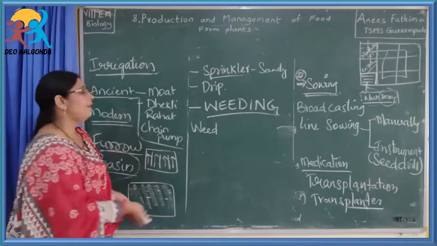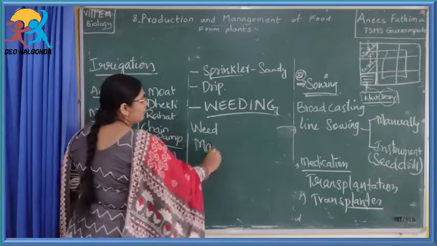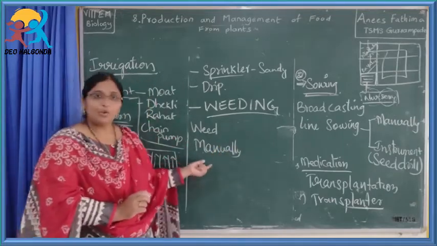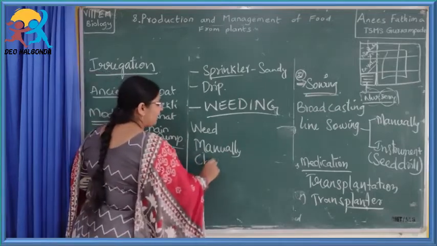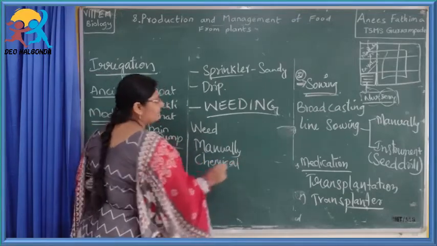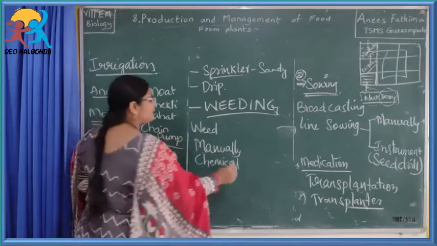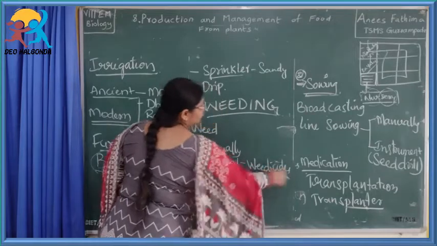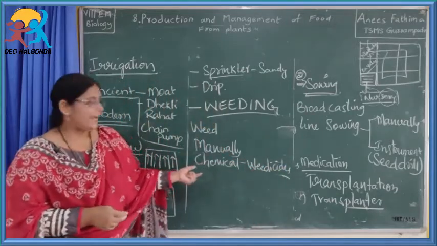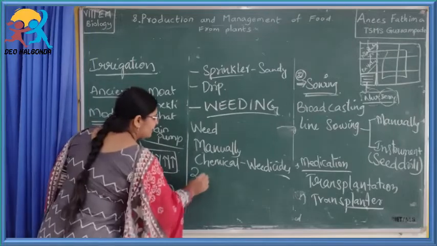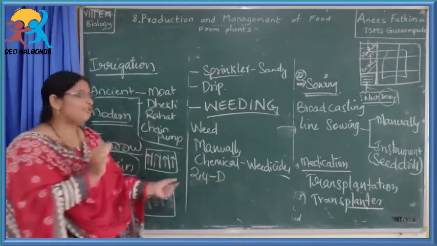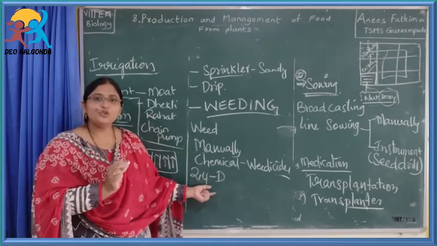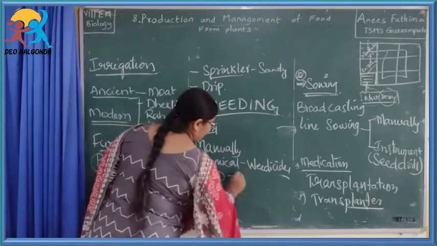It is done either by hand, with the help of instruments such as a sickle or plough, which is called manual weeding, or sometimes with the help of chemicals that kill these weeds. Those chemicals are called weedicides, and one important weedicide is 2,4-D, that is 2,4-dichlorophenoxyacetic acid.